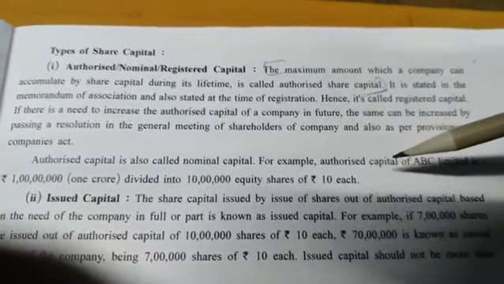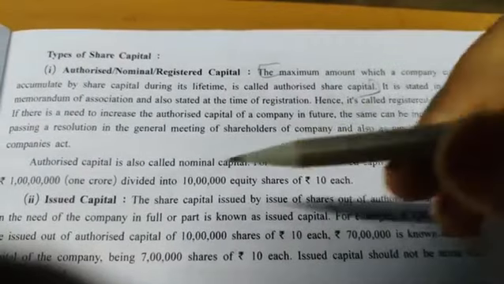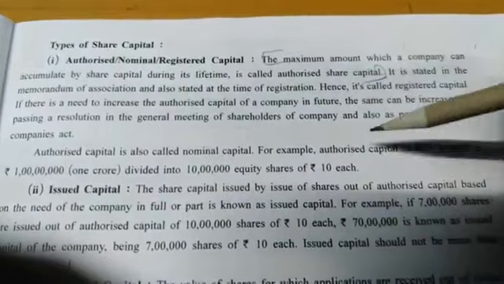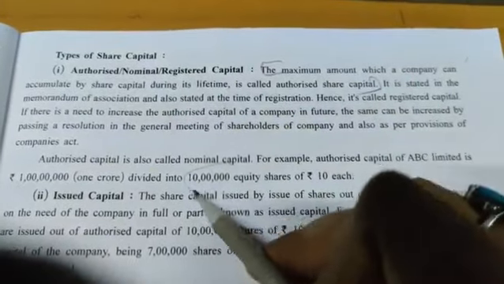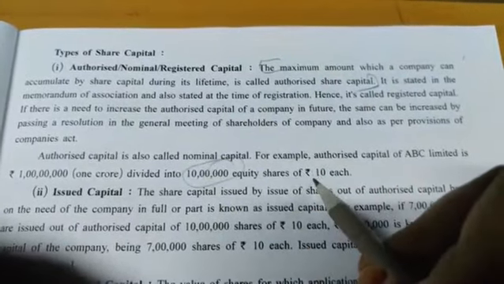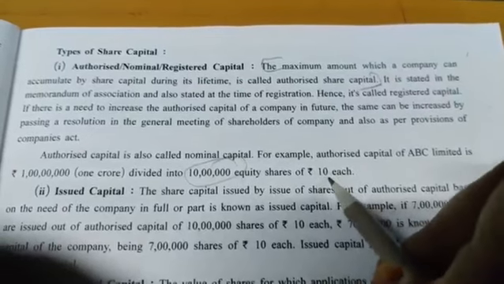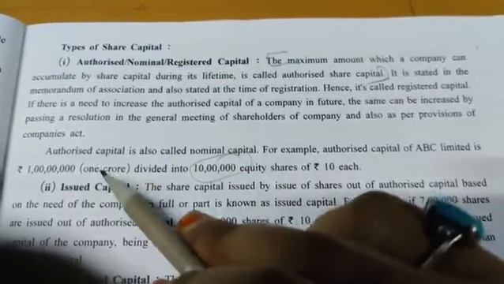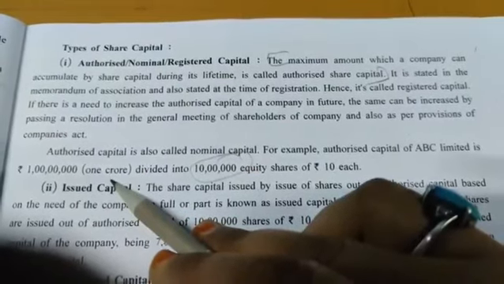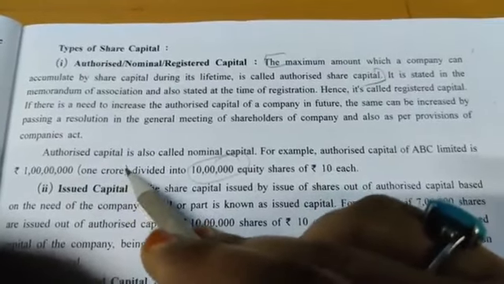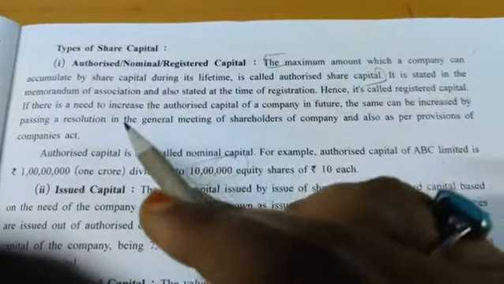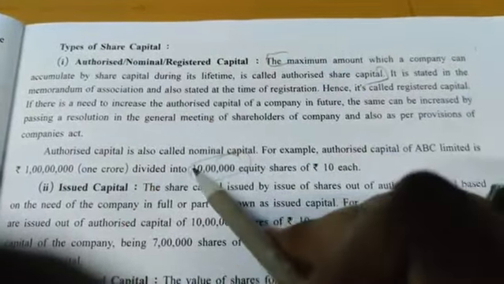For example, authorized capital of ABC Limited is 1 crore, divided into 10 lakh equity shares of rupees 10 each. See how many shares are issued in the market? 10 lakh. Each share is of rupees 10. So 10 lakh shares of rupees 10 each is the total. The multiplication of both of these comes to 1 crore. It means the company can take money of 1 crore during its whole lifetime from the public. They cannot increase this limit.